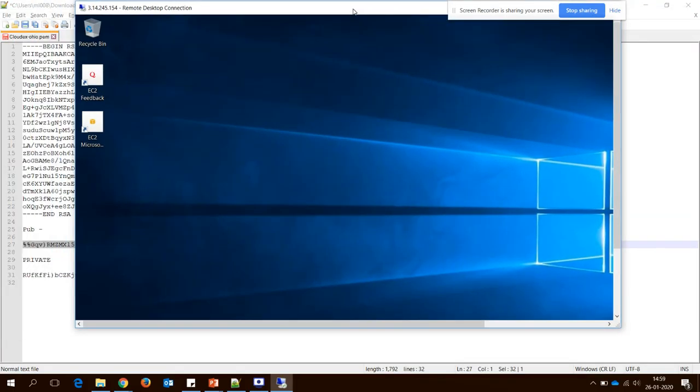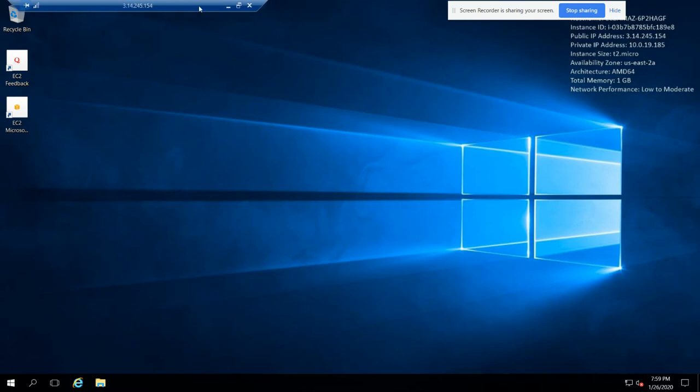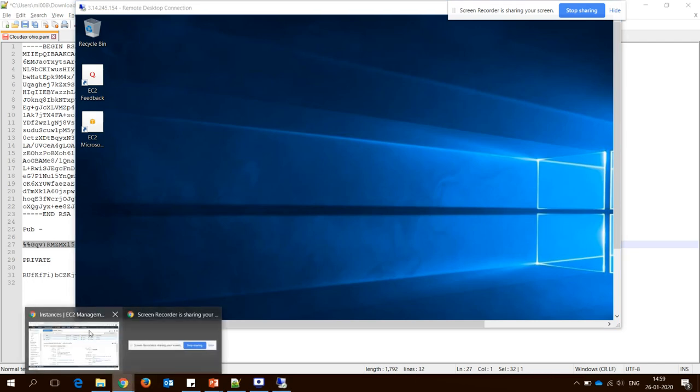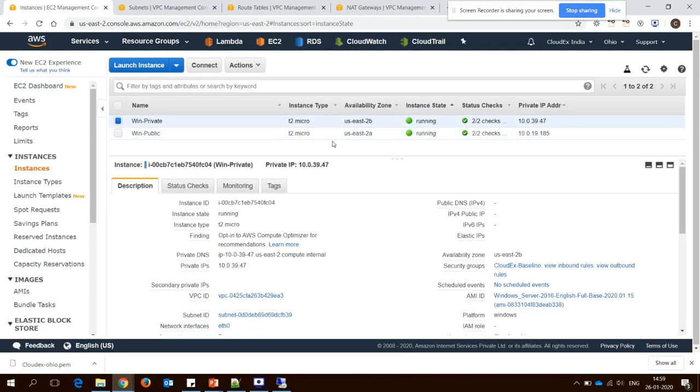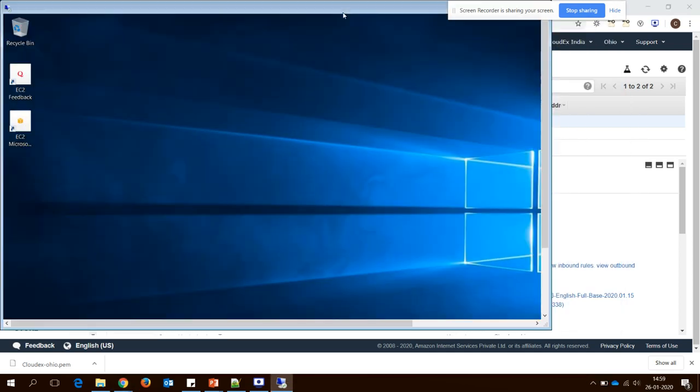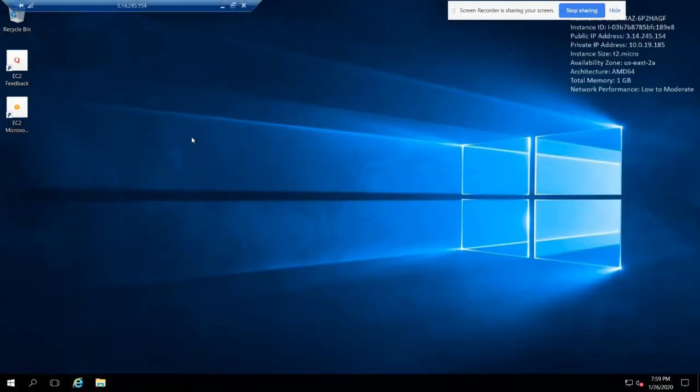From this public virtual machine, I'll connect to my private virtual machine and see whether I'm able to access the internet or not. So this is my private virtual machine. I see I do not have any public IP address, so I'll connect to it from this public virtual machine. I'll do the MSTSC.